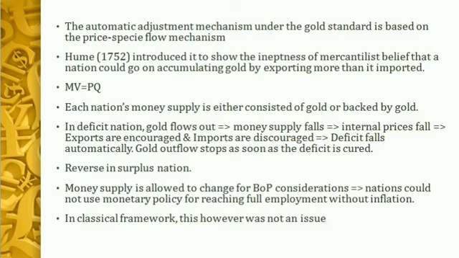The automatic adjustment mechanism to correct the BOP disequilibrium under the gold standard is based on the price specie flow mechanism. Hume in 1752 introduced the price specie flow mechanism in order to demonstrate the futility of the belief of the mercantilists that a nation could continuously accumulate gold by exporting more than it imported.